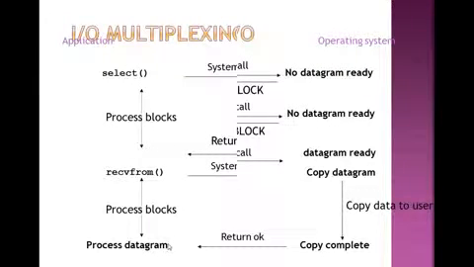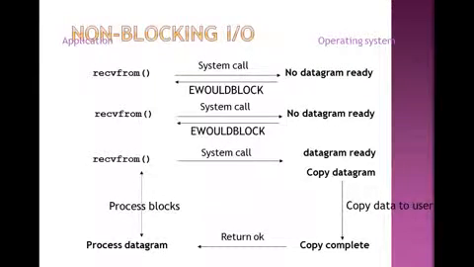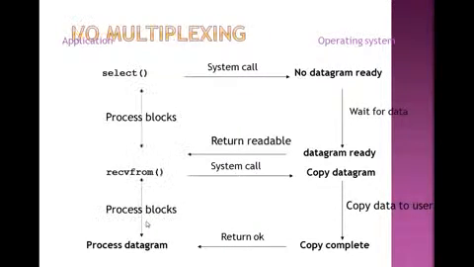This is the non-blocking scenario. The recvfrom function is used, that is the system call, no datagram ready, that is EWOULDBLOCK. Then recvfrom again, a system call, EWOULDBLOCK, no datagram is ready. Then recvfrom, a system call, datagram is ready, copy the datagram, copy complete, return OK, process the datagram.